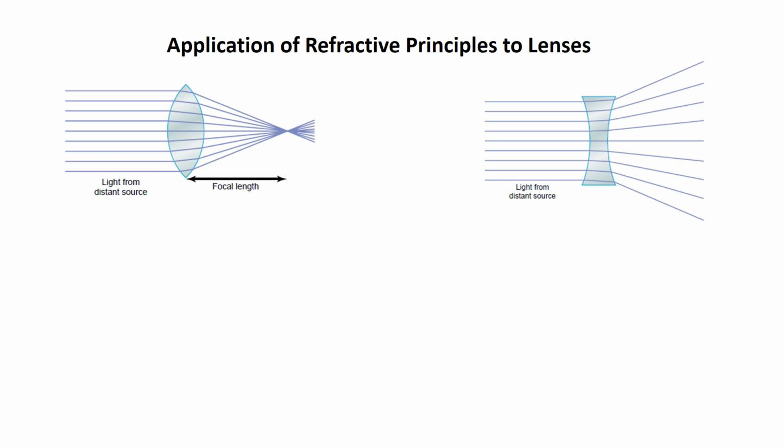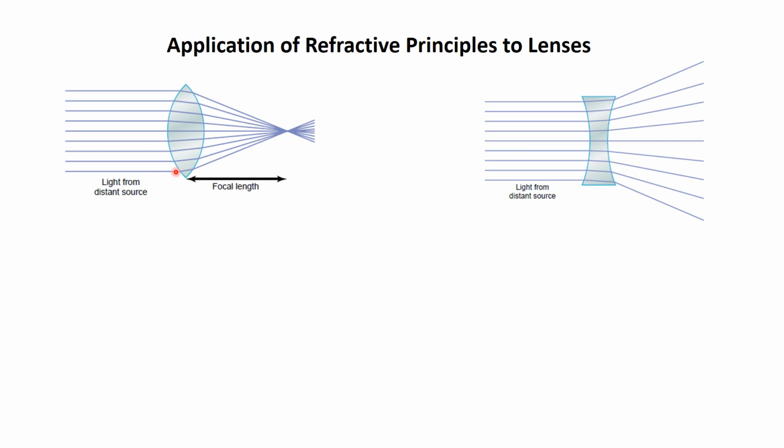Application of refractive principles to lenses. We have two types of lenses. The first one is the convex lens, the second is the concave lens. If we look here at the convex lens, the light rays that are perpendicular to or passing through the center of the lens show no bending, and this is the same in the convex lens and in the concave lens.